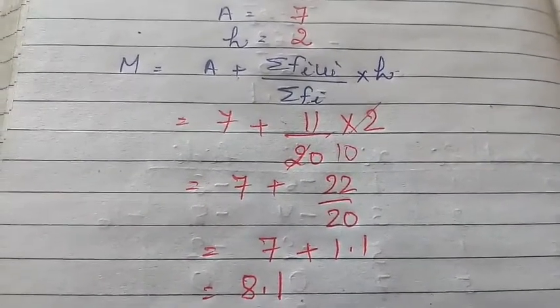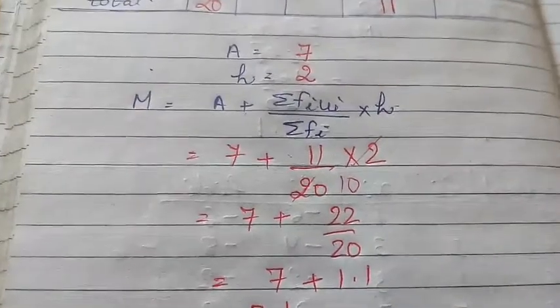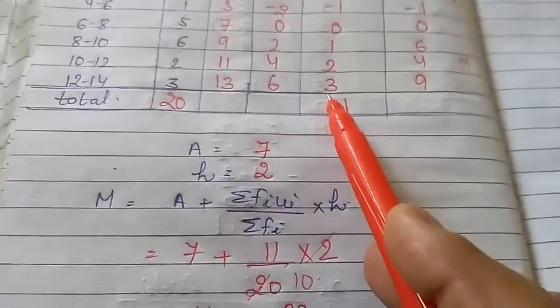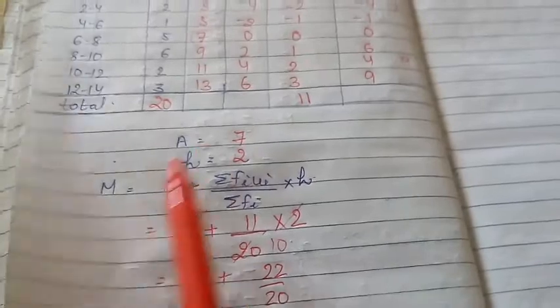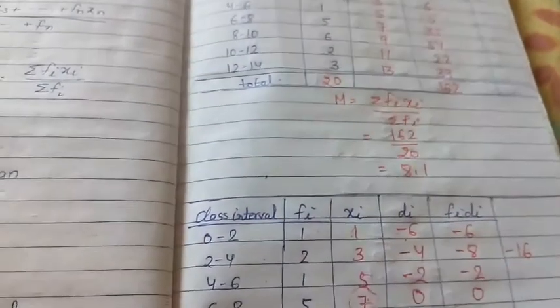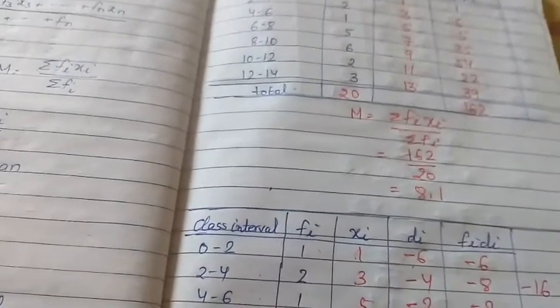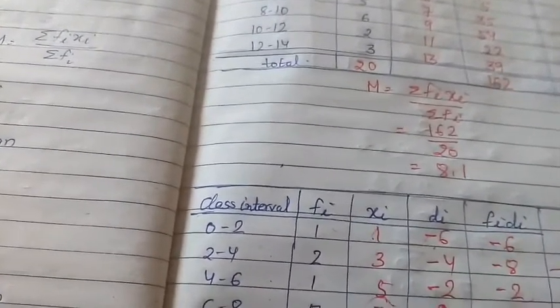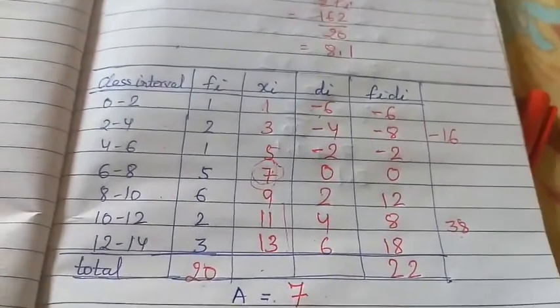But if the question says to solve by the step deviation method, you have to solve by that method. Likewise for the assumed mean method and the direct method. Any question you can solve by using these three examples. Okay. Thank you.